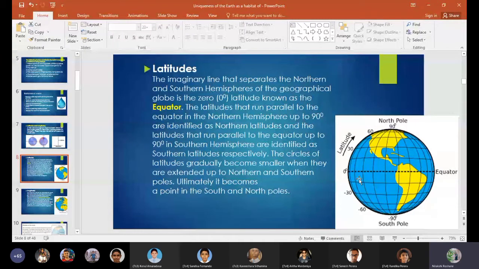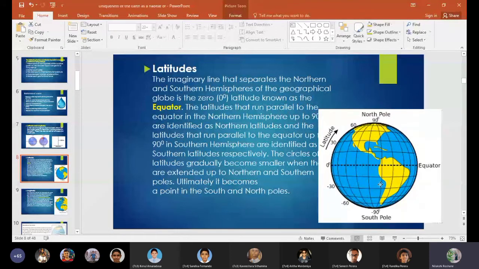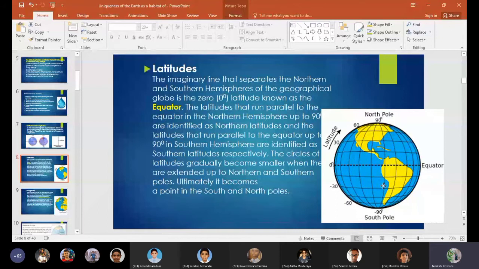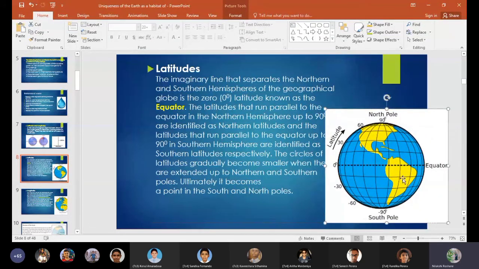As you can see in the picture, the main latitude is the equator, and the equator divides the earth into two parts, the northern hemisphere and the southern hemisphere. The latitudes located in the northern hemisphere we call north latitudes, and the latitudes located in the southern hemisphere we call south latitudes.